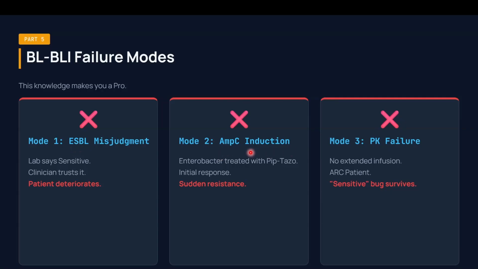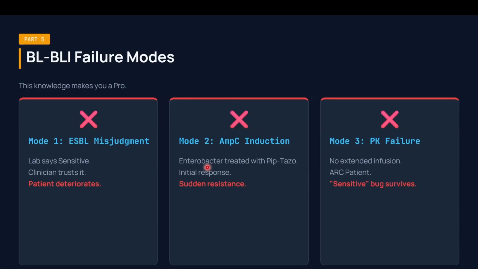Next, AmpC induction. AmpC is an inducible enzyme produced by the bacteria when you treat it with a common drug. Enterobacter and other SPICE organisms we have discussed in the previous module. If you have not seen that module, please go and see it. The SPICE organisms are Serratia, Providencia, indole-positive organisms, Proteus, and Citrobacter and Enterobacter cloacae. All these organisms have inducible AmpC production.